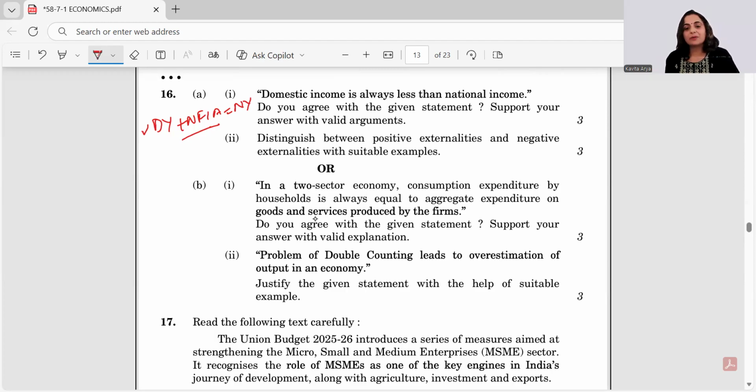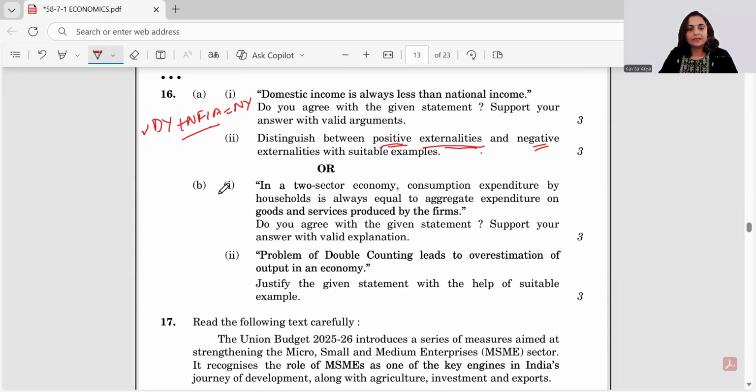Right. Distinguish between positive and negative externalities. Simple and beautiful question. So the externalities means all those impacts while earning the national income for which people are neither penalized nor rewarded, right? So positive externalities can be the parks, the green areas. And the negative externalities, the smoke, the pollution, which the third parties do suffer with on account of the production of the producing units, right?